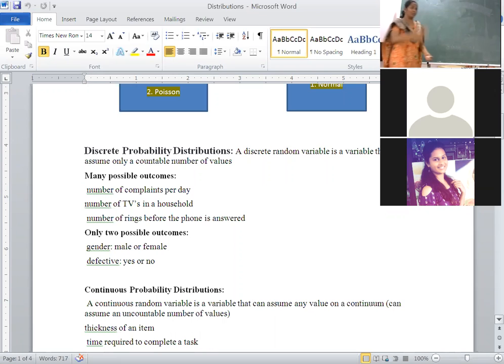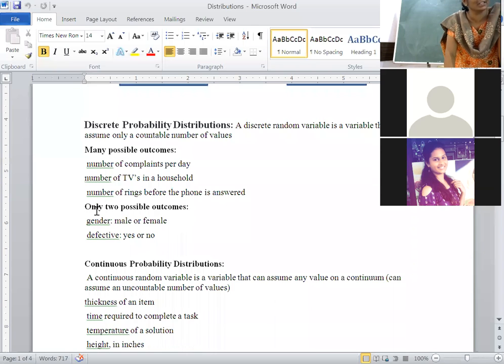Then go through discrete probability distributions. Here also we discussed the same. A discrete probability distribution assumes a countable number of values, many possible outcomes. Examples: number of complaints per day, number of TVs in a household, number of rings before the phone is answered. Okay, if you are dealing with only two possible outcomes, gender, male or female, defective, yes or no, two possible outcomes.